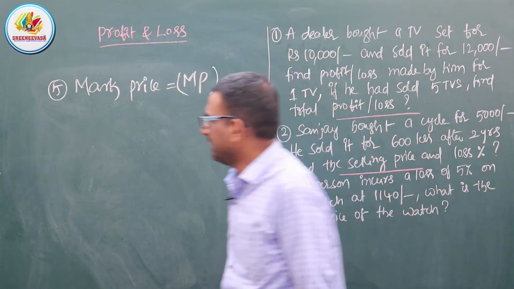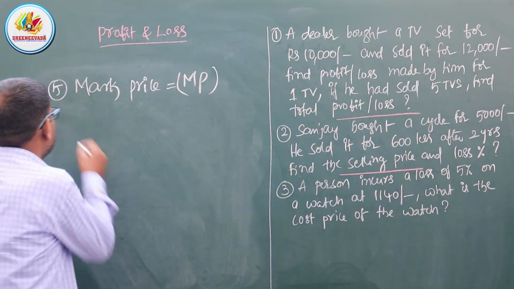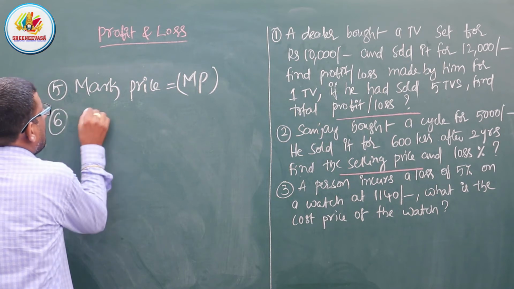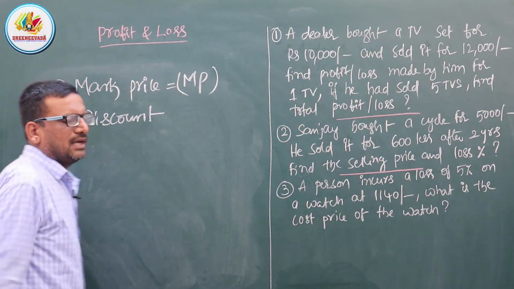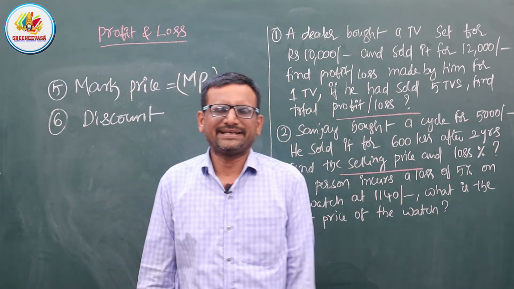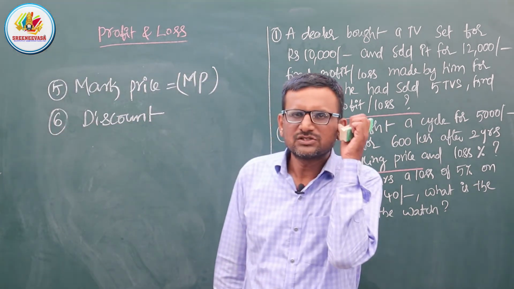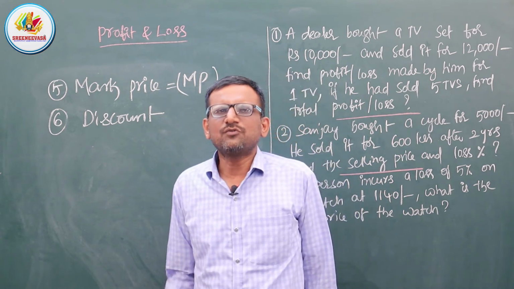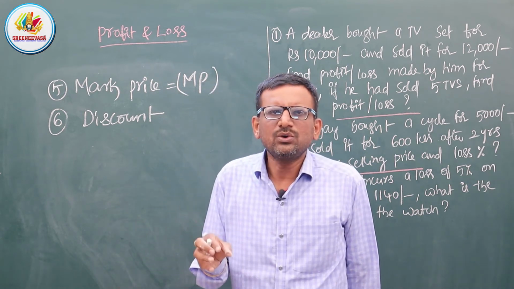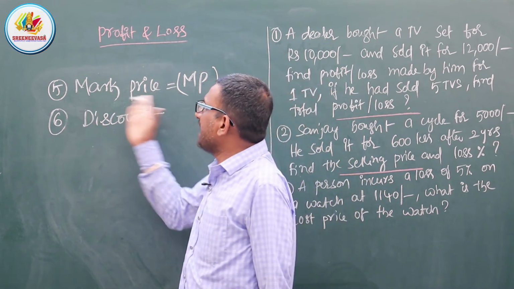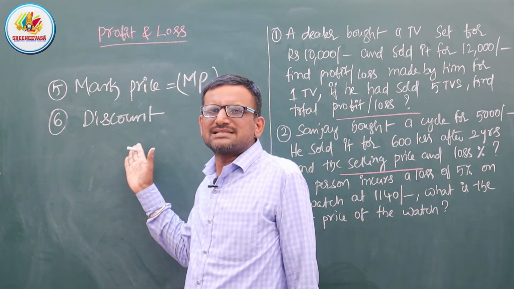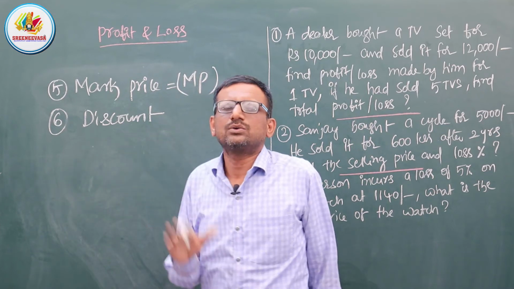Okay. And next one is discount. Am I clear? So what is discount? When we give a lesser amount than a particular mark price, we call that discount.